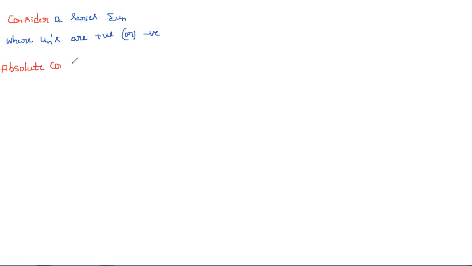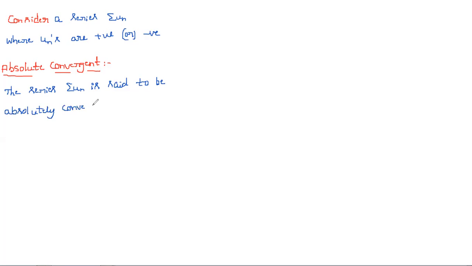When we say that a series is absolutely convergent: the series summation un is said to be absolutely convergent if summation mod un is convergent.